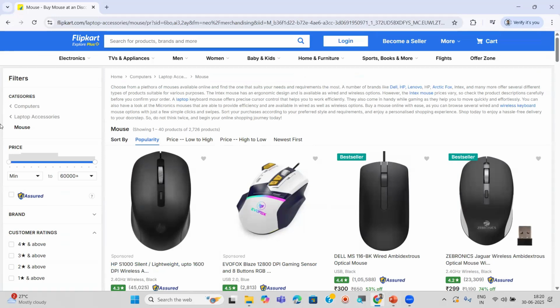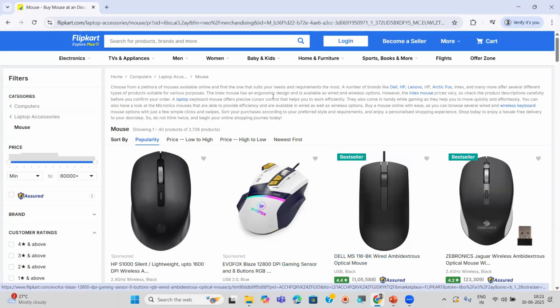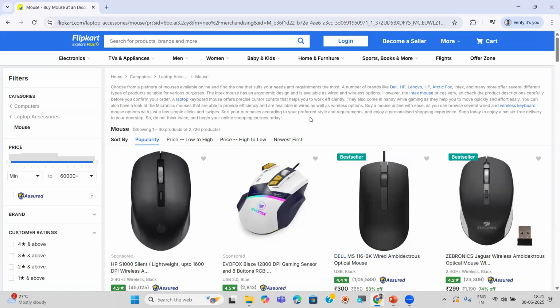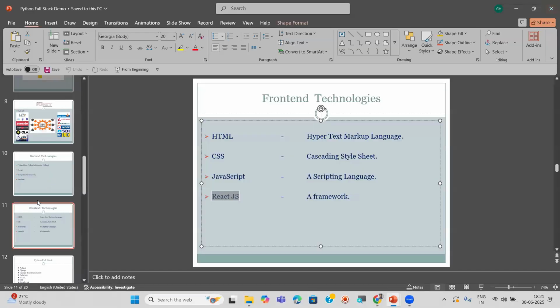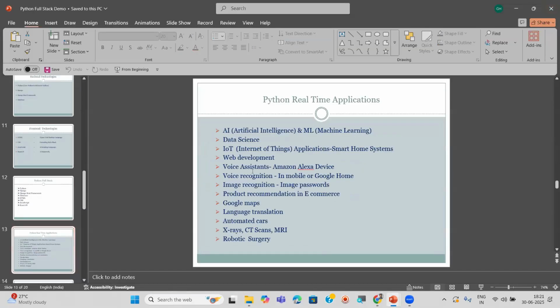For all these, we have to write some business logic. That business logic we can write using backend technologies like Django, for example. With the help of Django, we can write the backend and the business logic. And so that the user can interact with the business logic, we provide user interfaces like these pages. With the help of HTML, CSS, JavaScript, or React.js, we design the front-end part, so that users can interact with the backend part. The combination of front end and backend is what? Full stack.